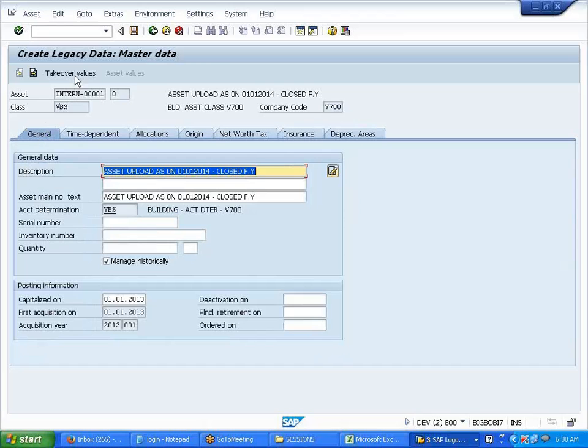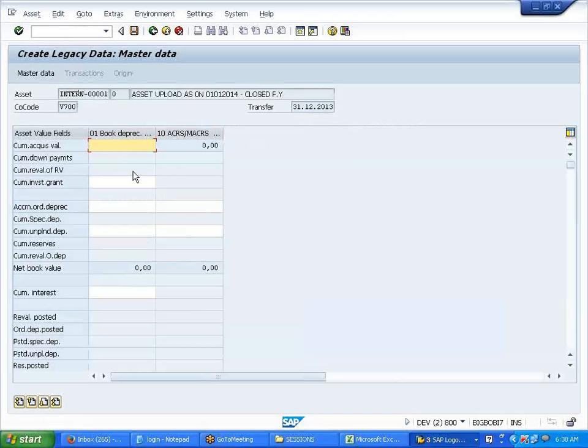Okay, see here, I'm going to the takeover values. What was the acquisition value we said? 120,000. What will be my accumulated depreciation? 12,000, right?